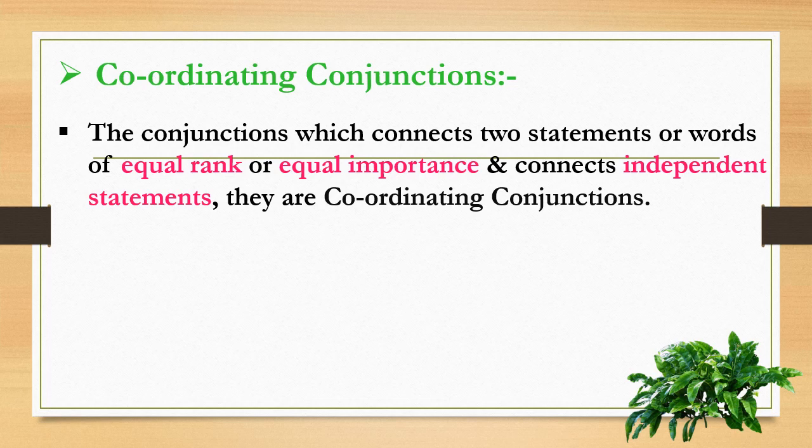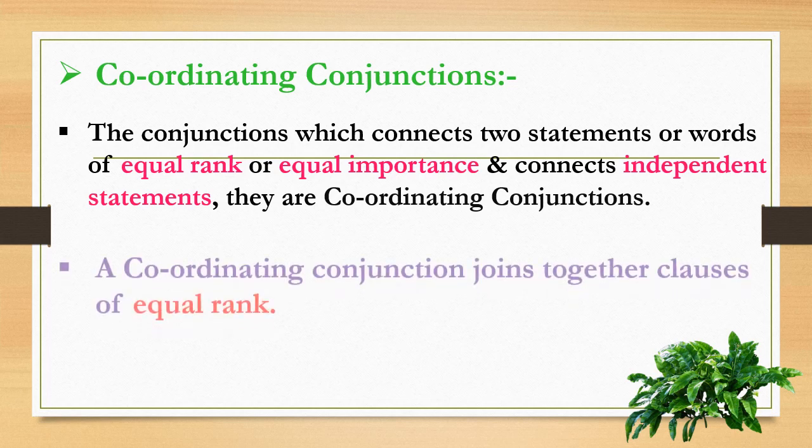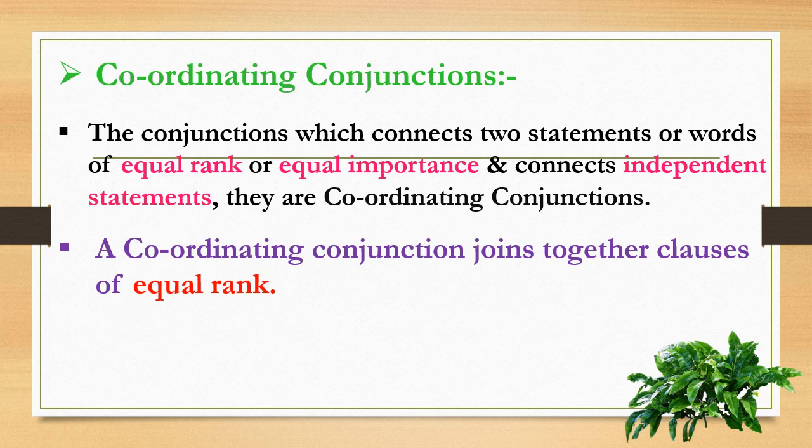These equal rank, equal importance, independent statements are joined by a conjunction, and that is the coordinating conjunction. A coordinating conjunction joins together clauses of equal rank. For example, and, or, but, nor, also. So these are the coordinating conjunctions.